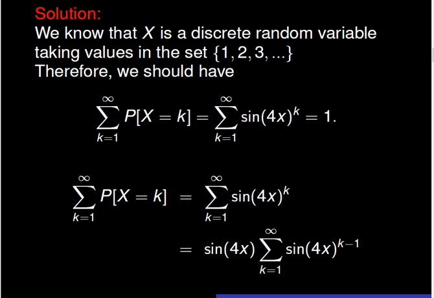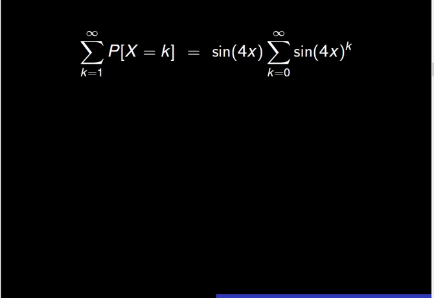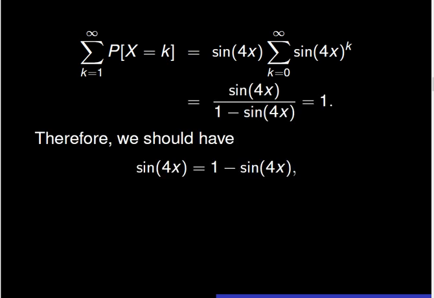This implies that we factor sin(4x) out and we see that the sum of probabilities is equal to sin(4x) times the summation of sin(4x) to the power k minus 1, for k going from 1 to infinity. We rearrange the indexes and see that the sum of all probabilities is now equal to sin(4x) times the summation of sin(4x) to the power k for k going from 0 to infinity. This is in fact a geometric series with ratio equal to sin(4x). As a result, the sum of all probabilities is then equal to the fraction sin(4x) over the quantity 1 minus sin(4x).